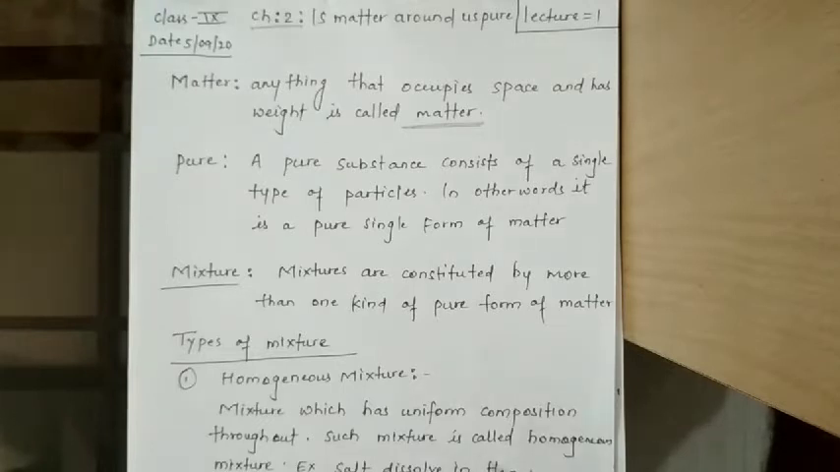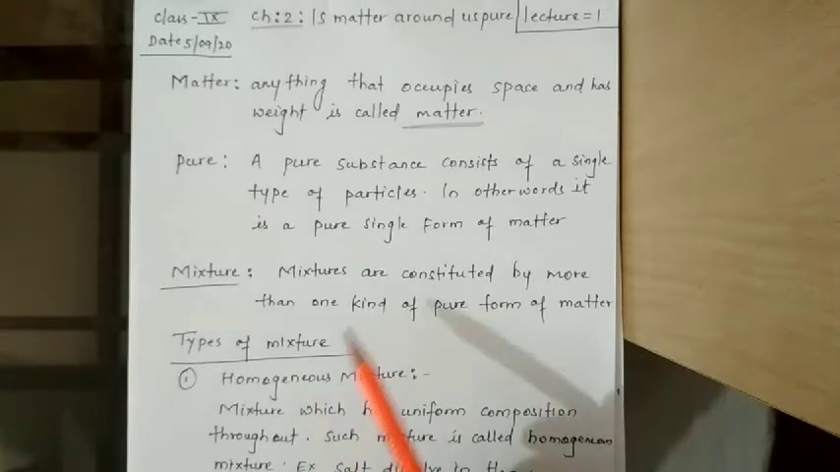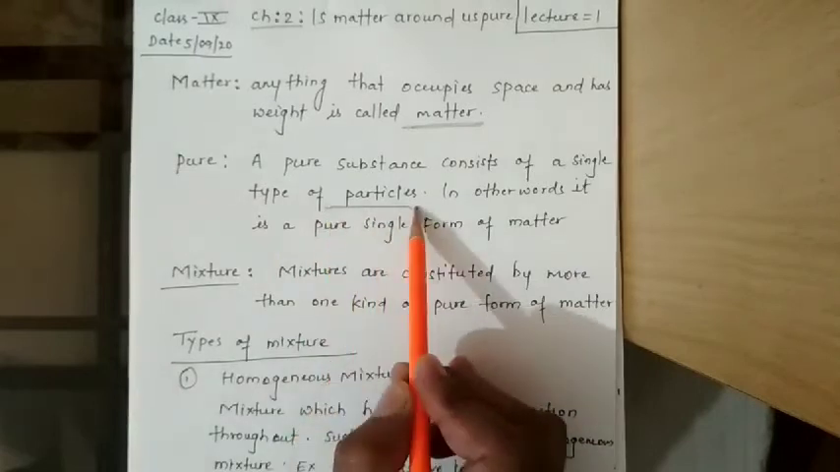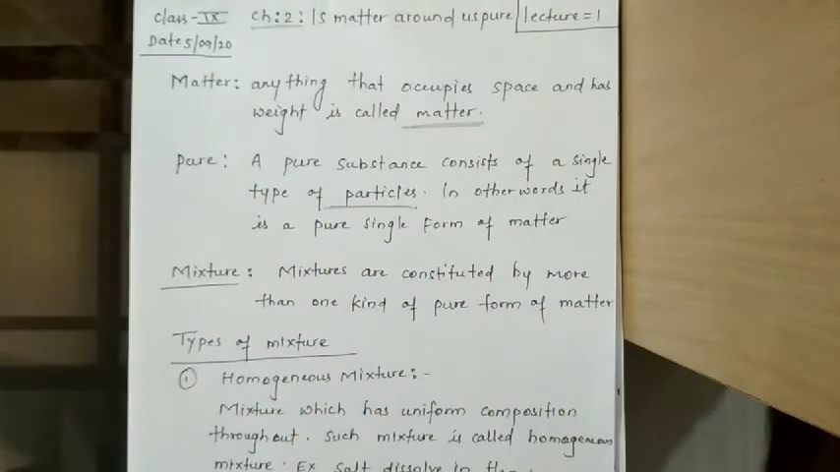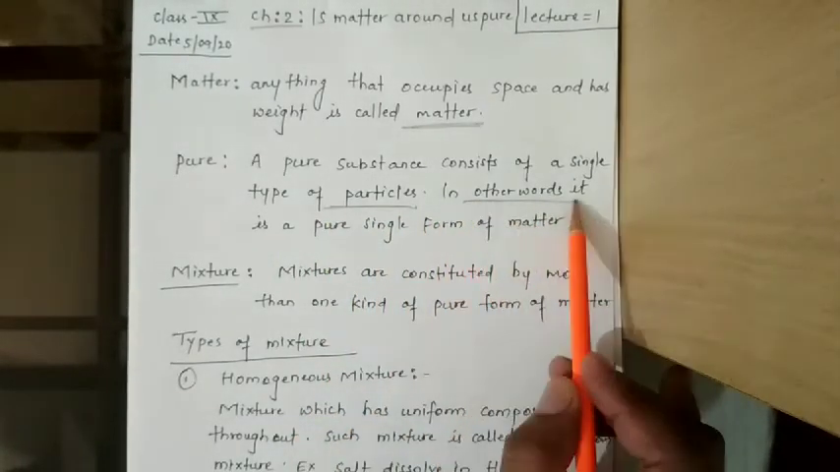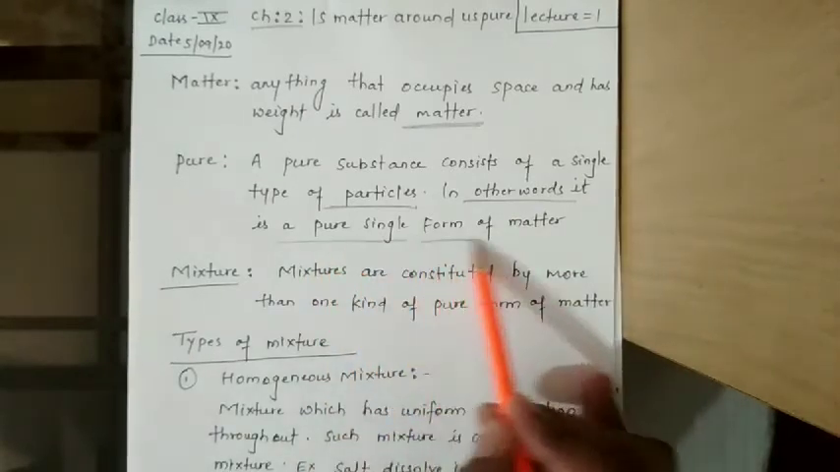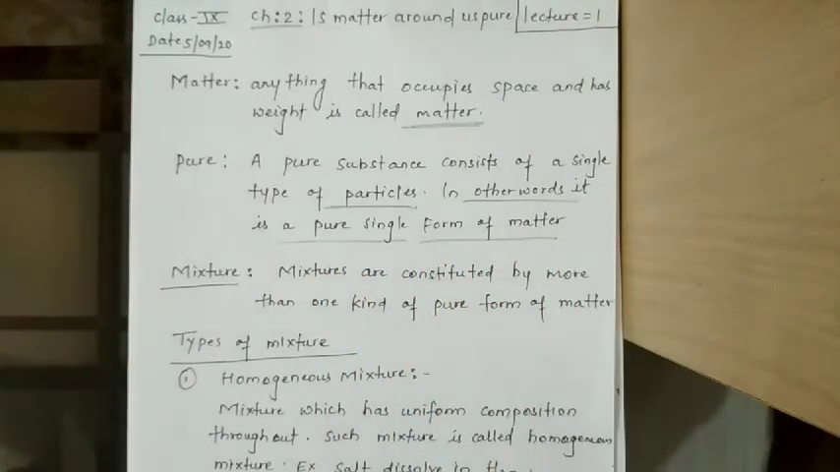So what is pure? When can we call it a pure substance? A pure substance consists of only a single type of particle. In other words, it is a pure single form of matter. We can take one example, sodium chloride.